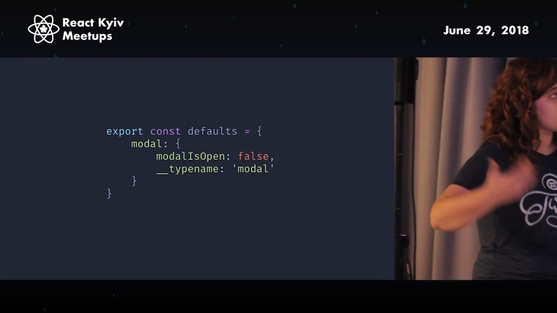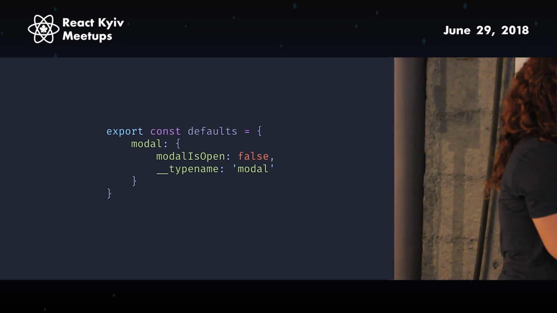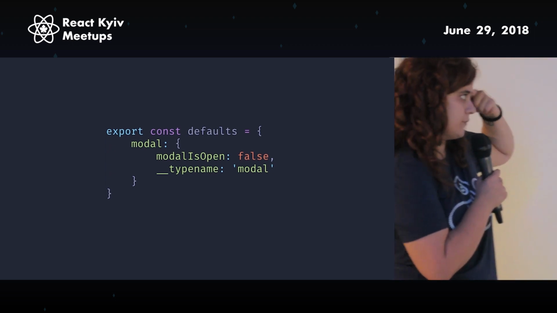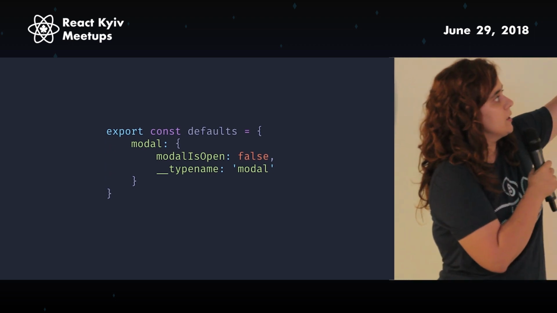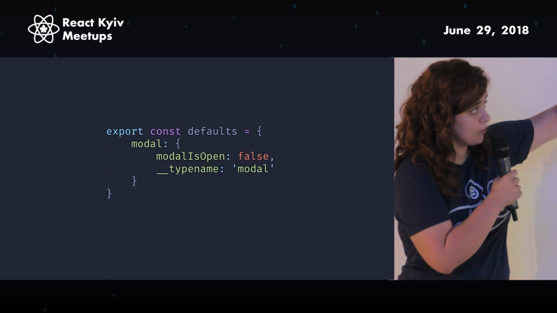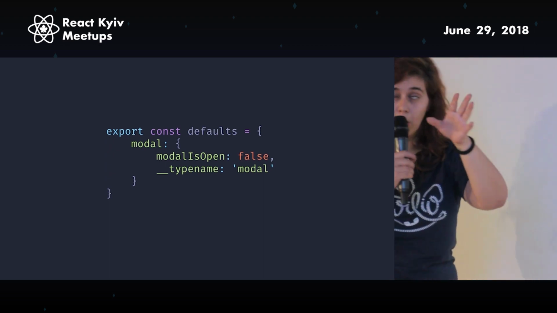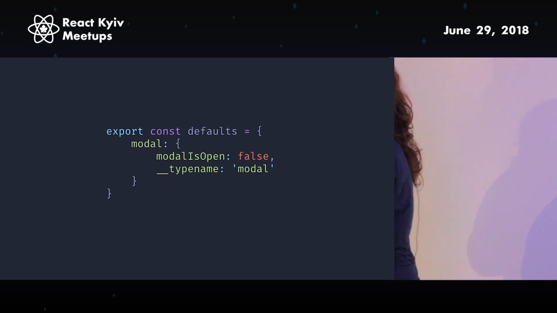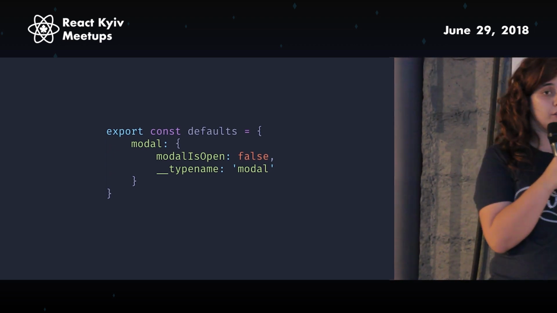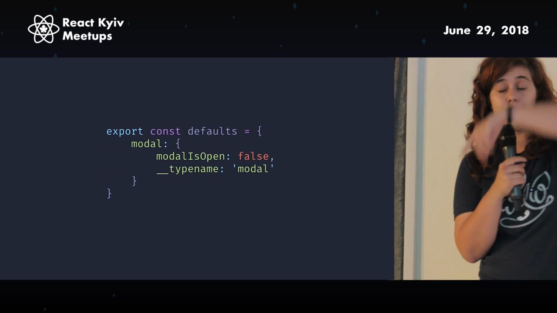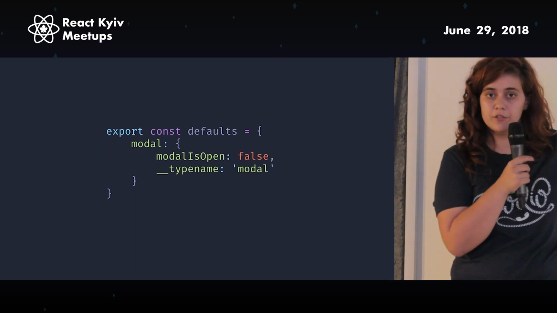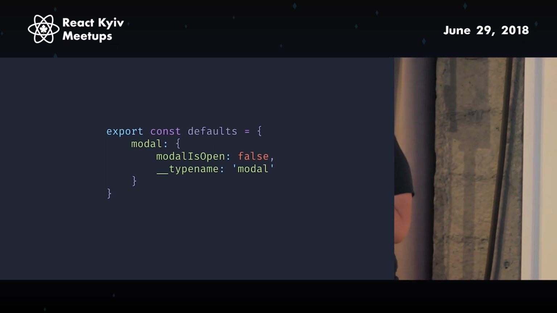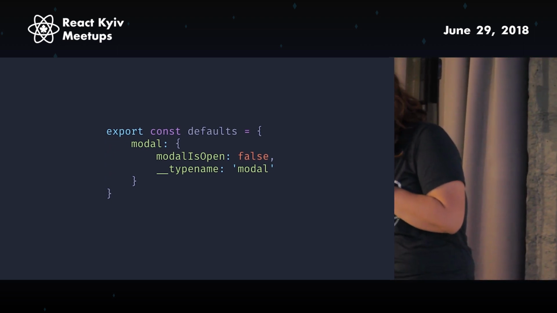So in this case, I have a class called defaults, which has a state, because all we're gonna do is just open and close a modal, because I'm very creative. That's why I became a programmer. So you have defaults, and inside you have a modal, and I just have modal is open set to false. And I have this type name, which exists because of the Apollo cache. The Apollo cache usually creates this by default when you get stuff from the cloud. But in this case, since you're manually creating it, you have to give it a type name so that it works properly. It works as an ID for them, basically. It's really nice. It's cool.